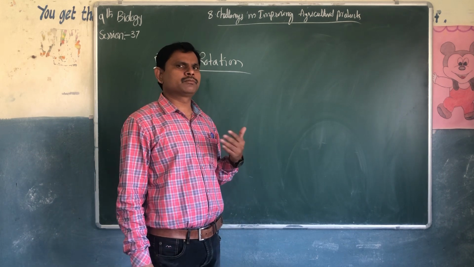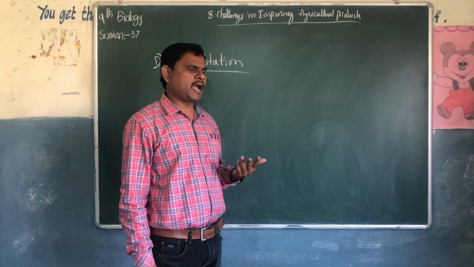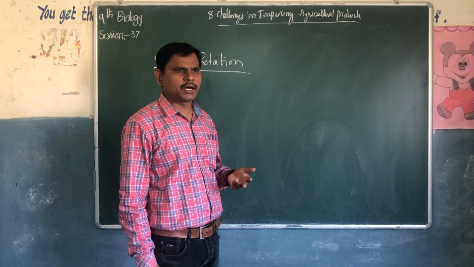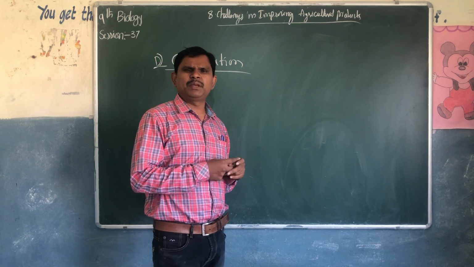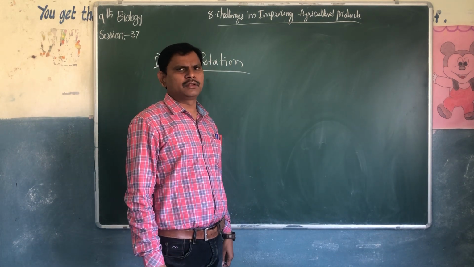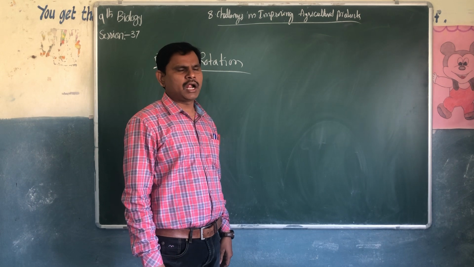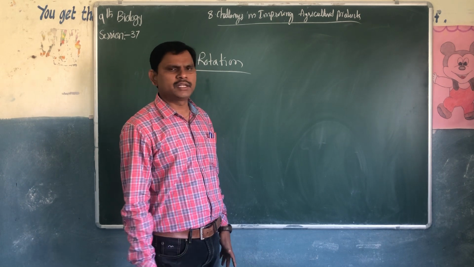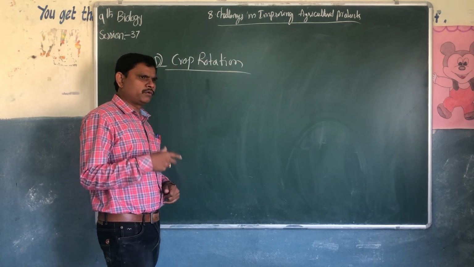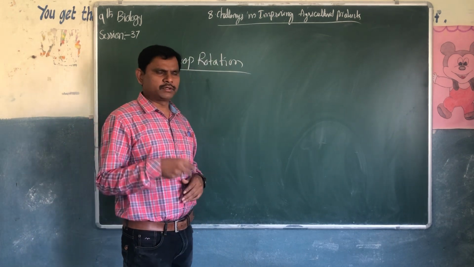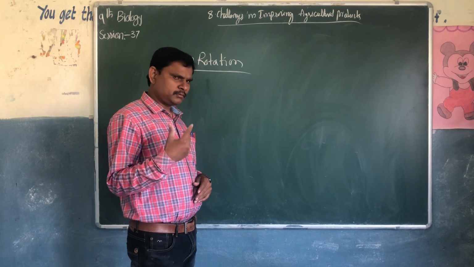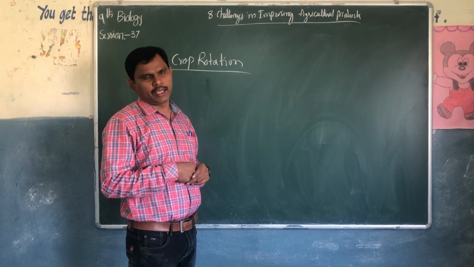Even though you use more pesticides, compost, and fertilizers, there is no use, because the land will become infertile. If the land is infertile, we cannot grow crops in the field. That is very, very dangerous. That's why one year you go for cotton, another year for jowar, another year for groundnut. Crop rotation should be there.